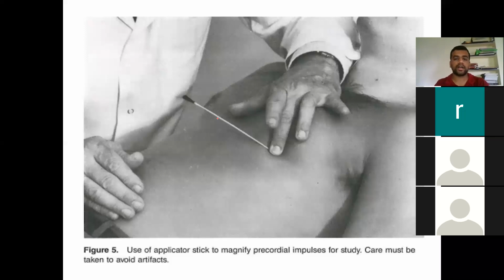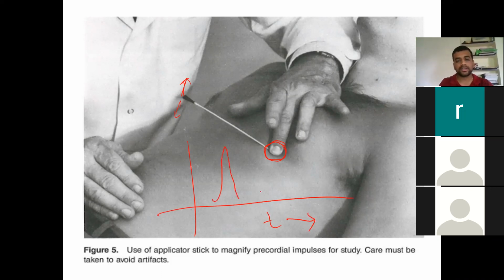This is the area where he has found the apical impulse, at one intercostal space particularly. Like yesterday we saw in the JVP, they had put a sticker over the neck, and over that they put a stick. He is going to put it here and look for the amplitude or excursion, how much it moves up and down, and also how much time it is taking. For example, on a time graph, whether the apical impulse is coming like this or going like this. So you can find out the time duration along with the amplification of the apical impulse at the bedside.